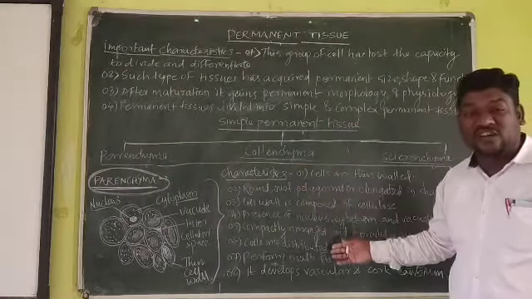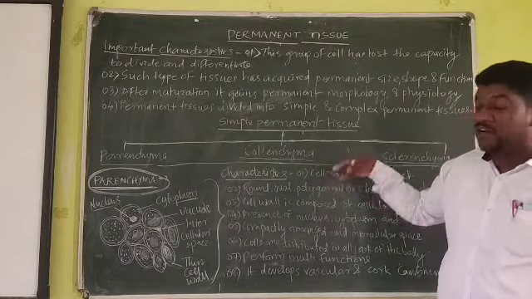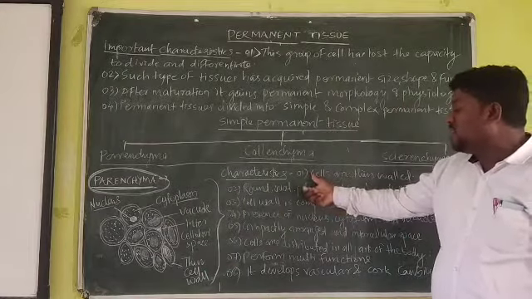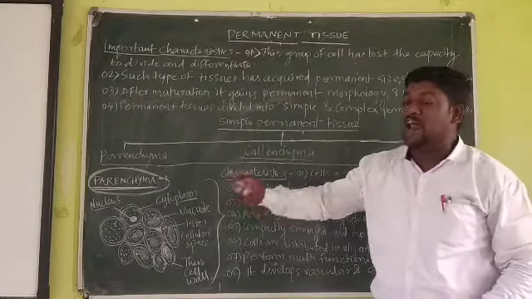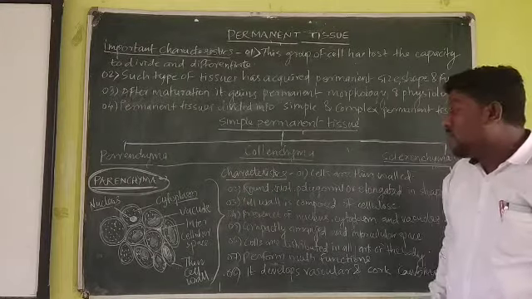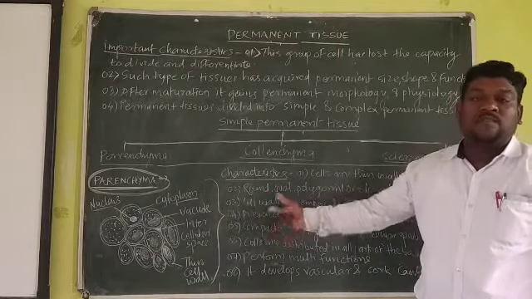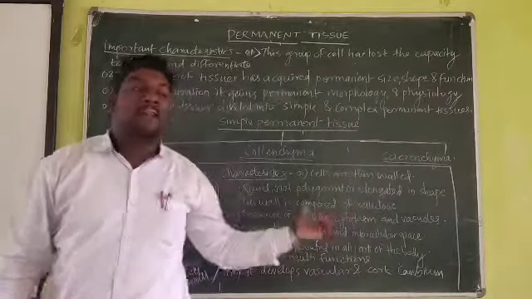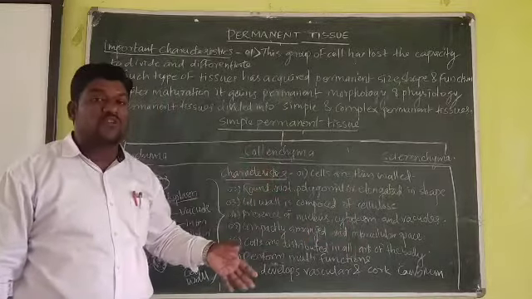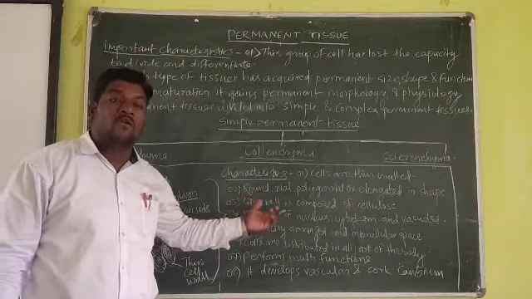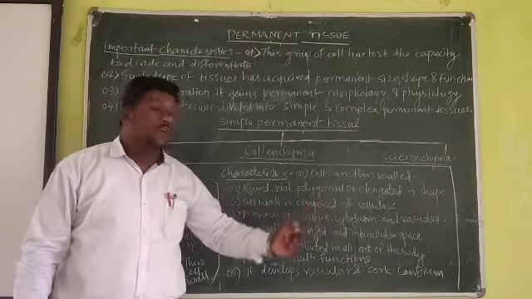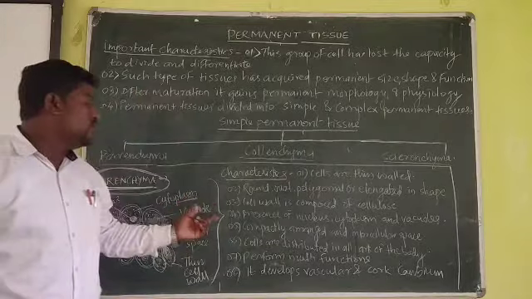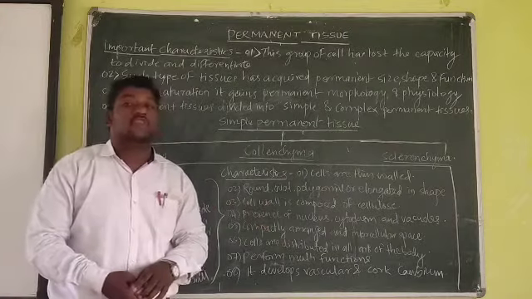Here I have mentioned all the characteristics. You have to generate your own MCQs. Here is the diagram. According to the characteristics, the cells are thin walled. In the diagram we have shown there is a thin cell wall. Shape. If there is a question, what are the shapes of the parenchyma tissue? So in a single click you have to note that it may be round, oval, after that, where it is elongated. So you have to mention all these. After that, the cell wall is composed of cellulose.